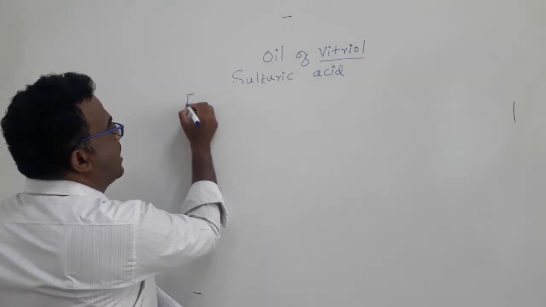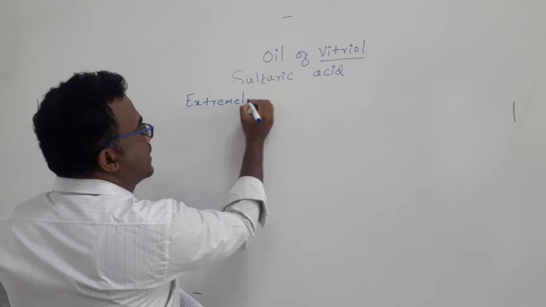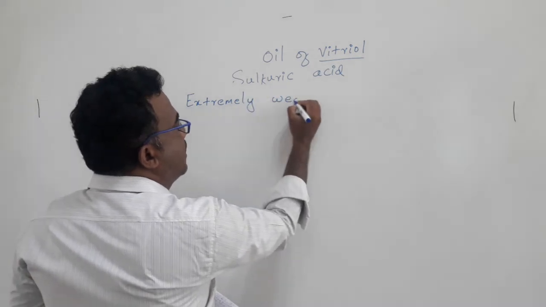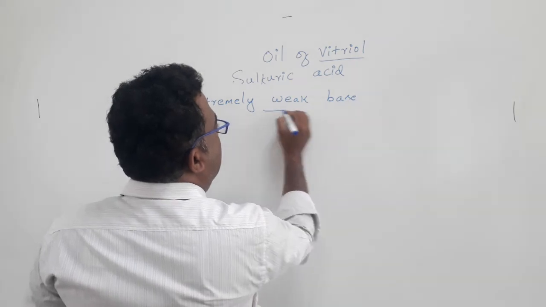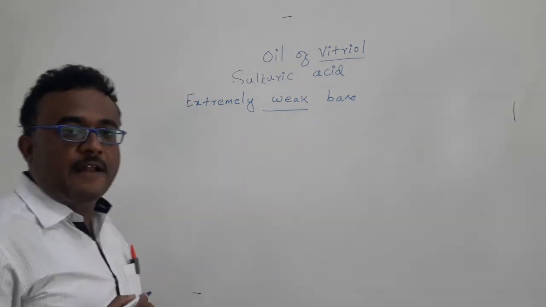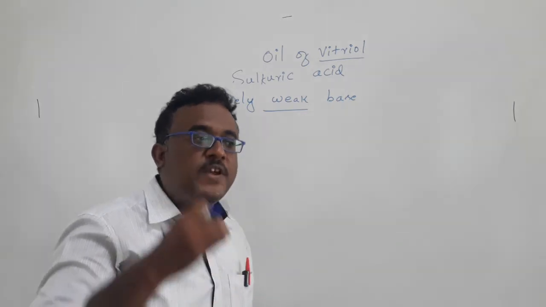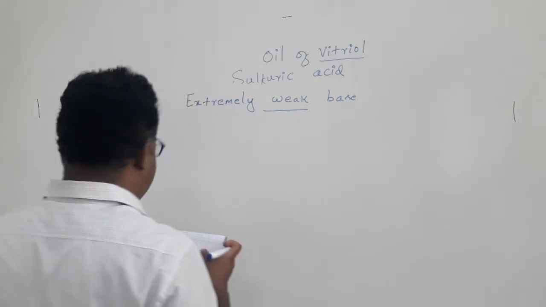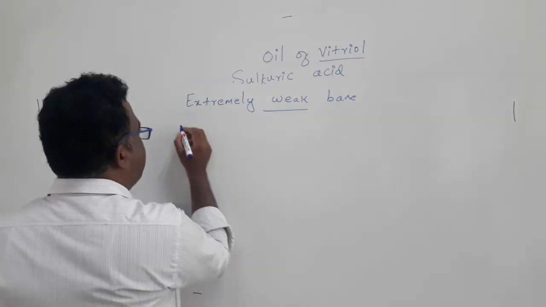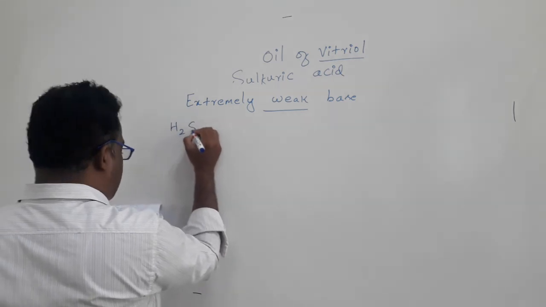But it is an extremely weak base. If sulfuric acid acts as a base, then we need to use a strong acid such as a super acid. We have various examples of super acids. I can give them one by one.